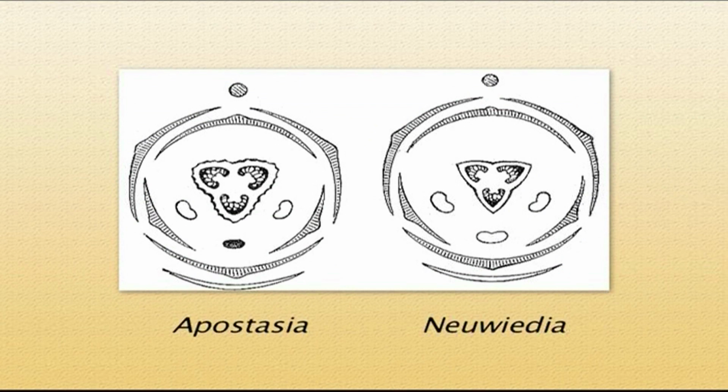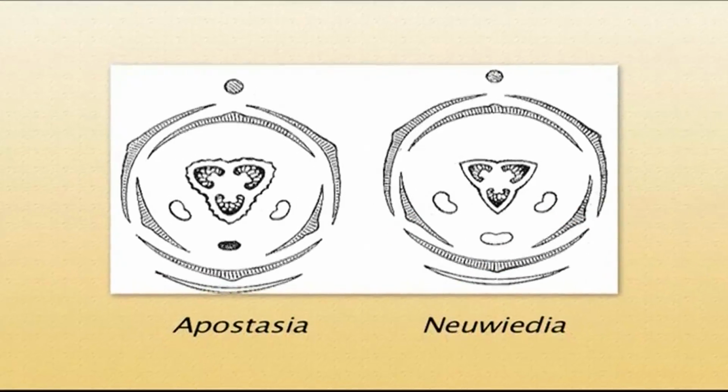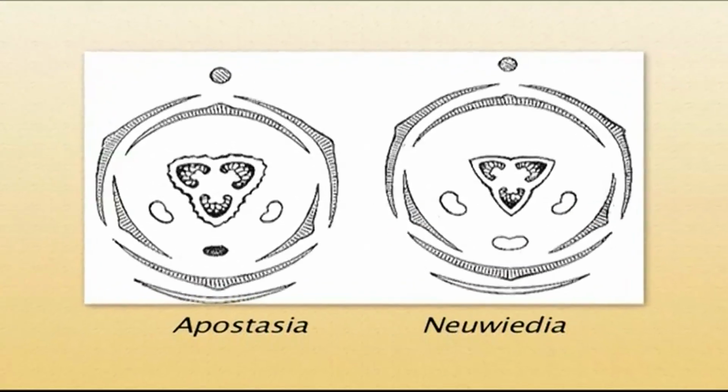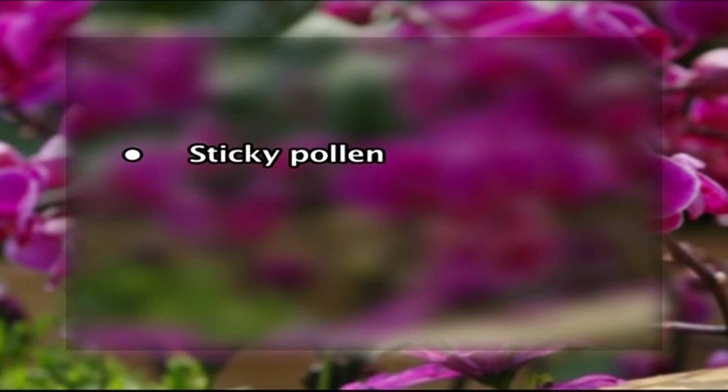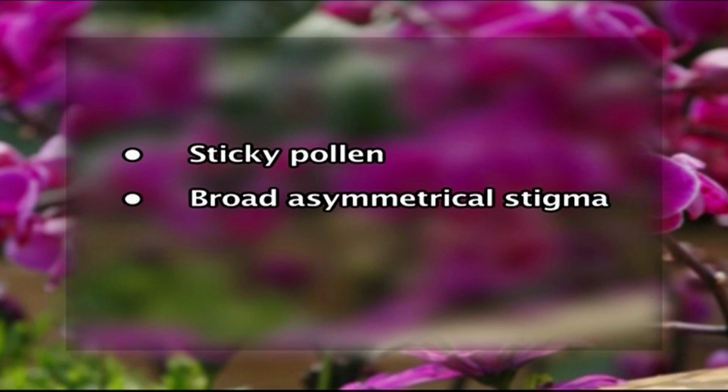The 2 representative genera, Apostasia and Neuwiedia, have retained many ancestral features. Here the flowers have 2 or 3 stamens that are slightly adnate to the style. Here we have not parietal placentation but axile placentation. Pollen is released as single grains, not as pollinia. Also they are non-sticky, and we have a symmetrical stigma. In contrast to the first subfamily, the remaining groups of orchids have sticky pollen and a broad asymmetrical